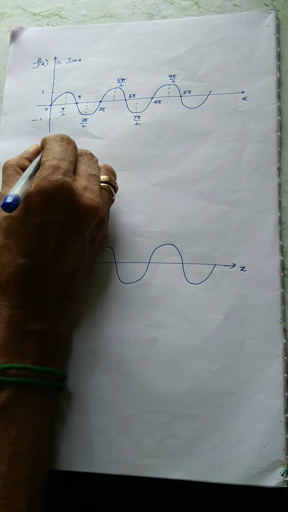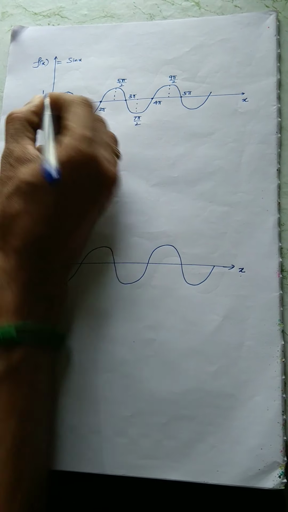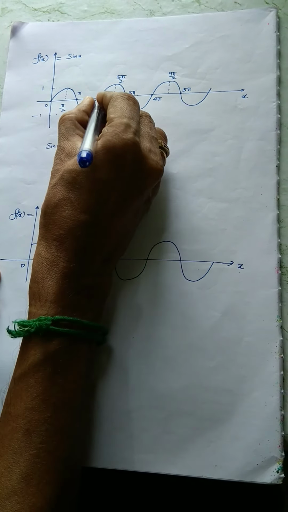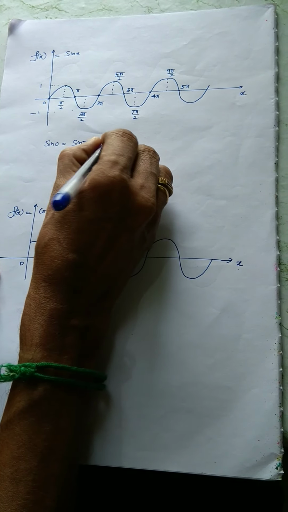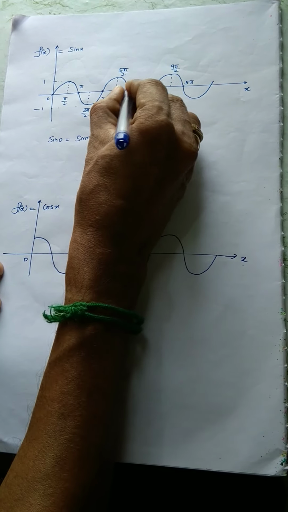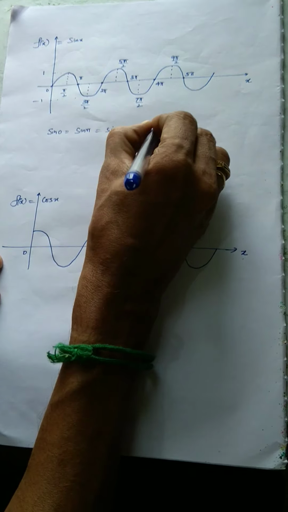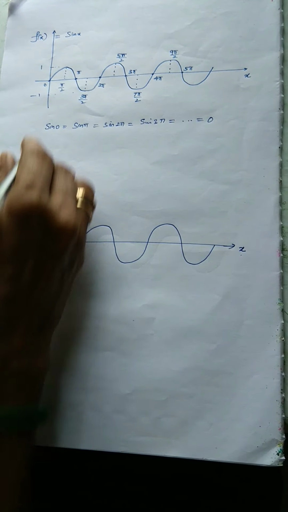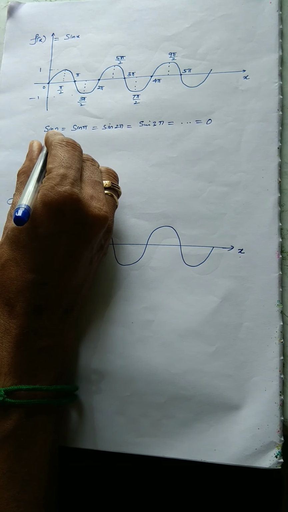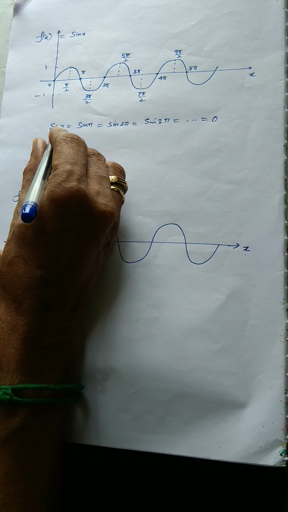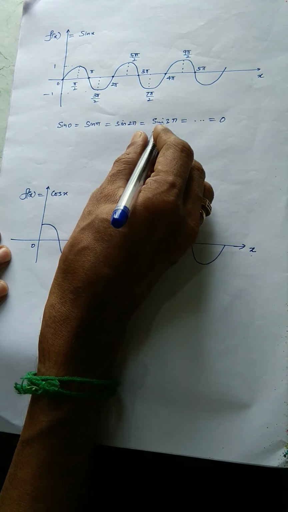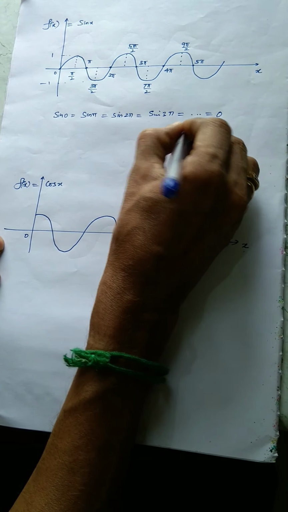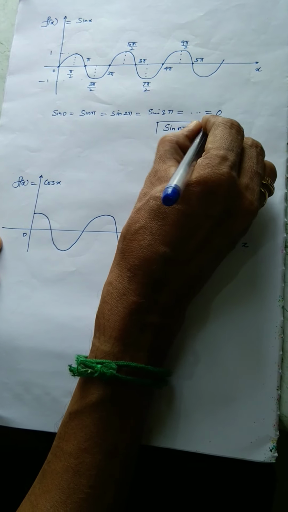You know very well, sine 0, sine pi, sine 2 pi, sine 3 pi, all these values are nothing but 0. That means these are all running numbers: 0 pi, 1 pi, 2 pi, 3 pi, etc. We write the generalized form. So you know very well, sine n pi is 0.